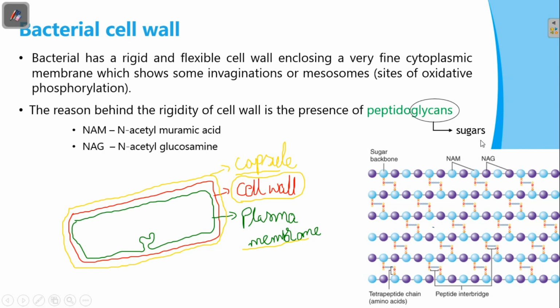Observe the picture here. These two are arranged alternately on the layer and form the sugar backbone. So, these two compounds are responsible for the rigidity of the cell wall. If we break their union, it will damage the cell wall of bacteria. So, NAM and NAG are responsible for the rigid nature of the cell wall of bacteria.